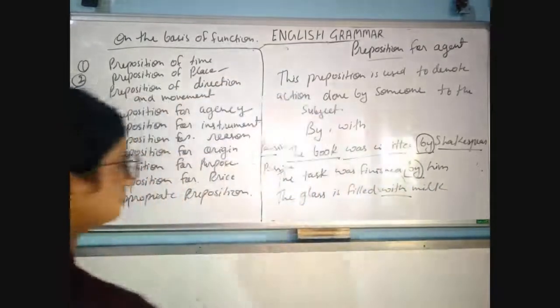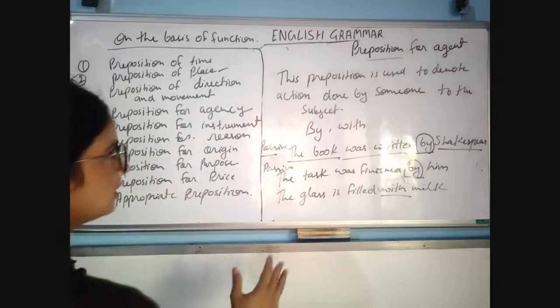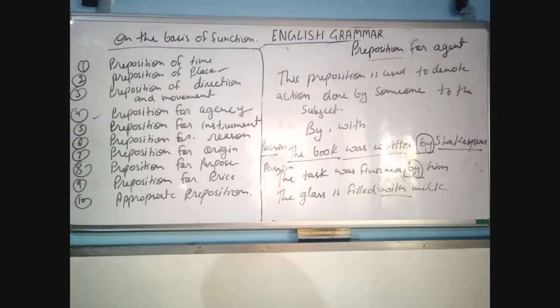"With" is a preposition of agent, by which the glass is filled with milk. So that's why these are prepositions of agent, and this preposition is used to denote action done by someone to the subject.